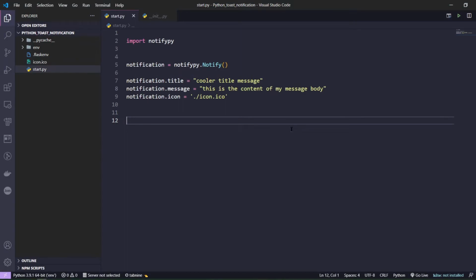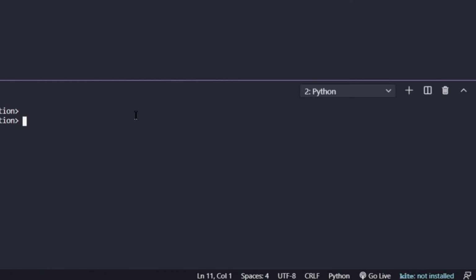Now that you're done with configuring the attributes of your notification object, you can finally send it using the send method that the notification provides you. So here I will type notification.send, and once you call this method, it will forward this whole thing onto your desktop directly. So we'll call it and run it.